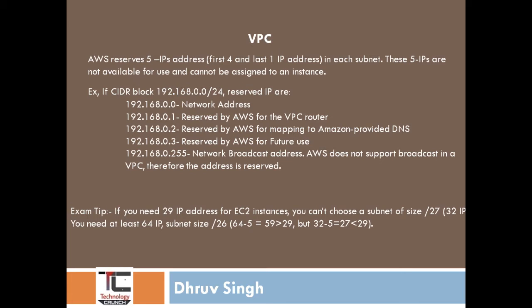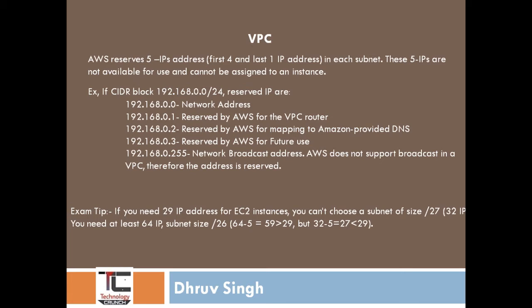That condition you cannot take with /27 CIDR value. As you know, VPC reserves 5 IPs for any subnet. So the right answer will be /26 CIDR. In /26 CIDR we have 64 IPs, and if we subtract 5 IPs from 64, there are 59 IPs.